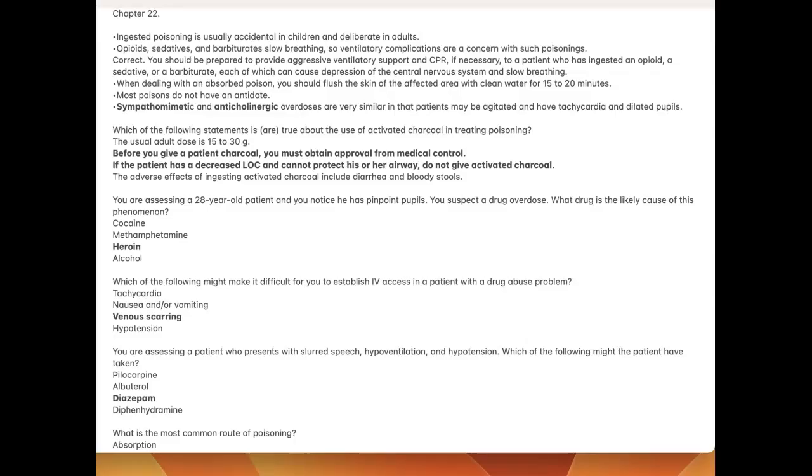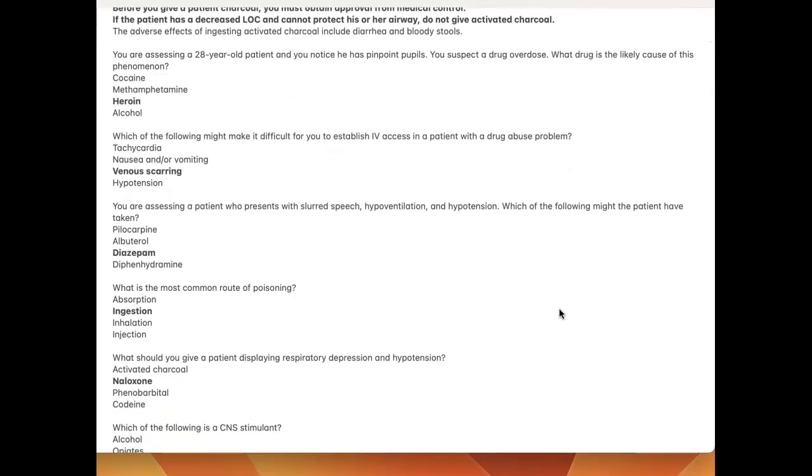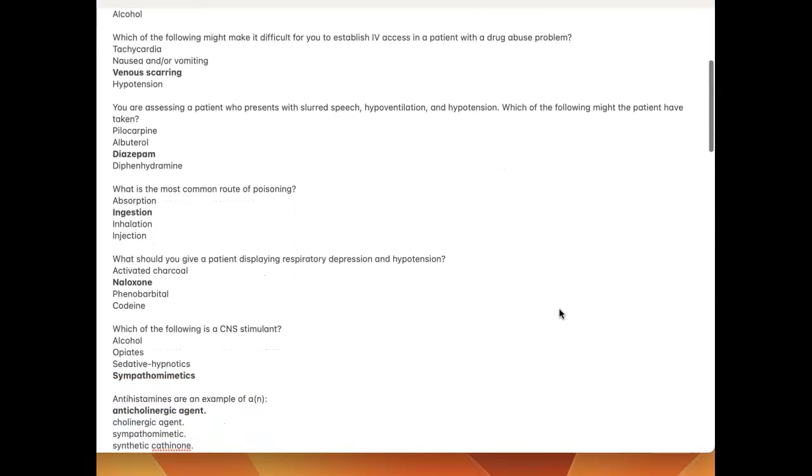You are assessing a 28-year-old patient and you notice he has pinpoint pupils. You suspect a drug overdose. What drug is likely the cause of this phenomenon? Out of the choices, the answer is heroin. Which of the following might make it difficult for you to establish IV access in a patient with a drug abuse problem? Venous scarring. You're assessing a patient who presents with slurred speech, hypoventilation, and hypotension. Which of the following might the patient have taken? Out of these options for meds, diazepam.